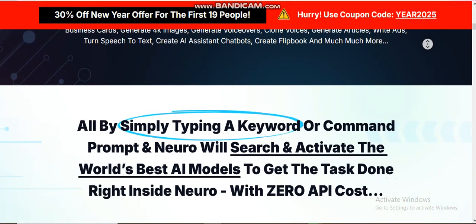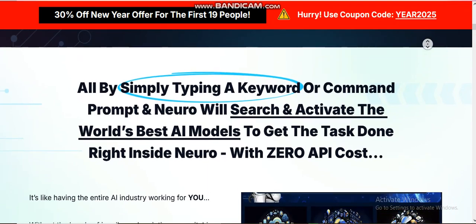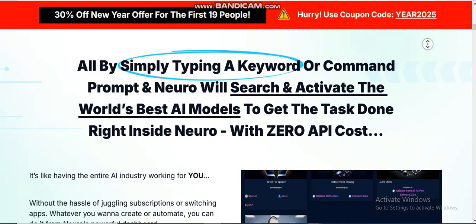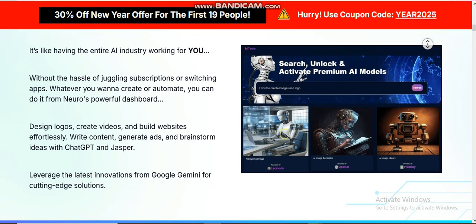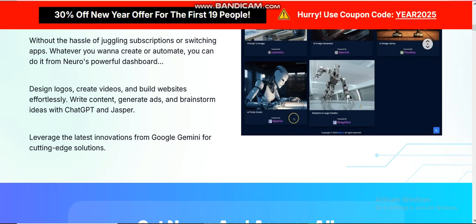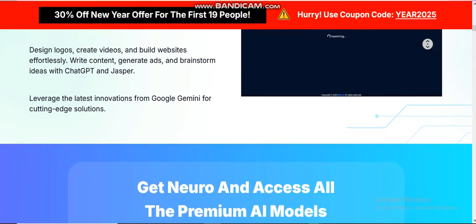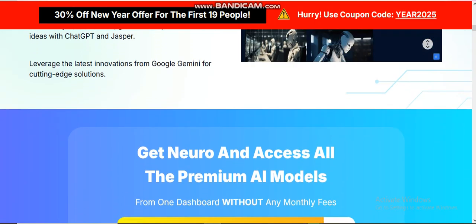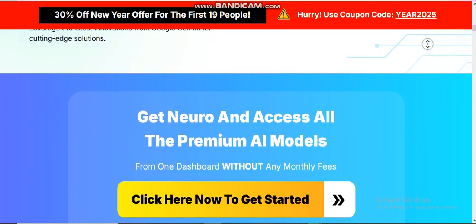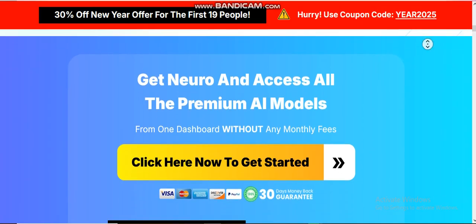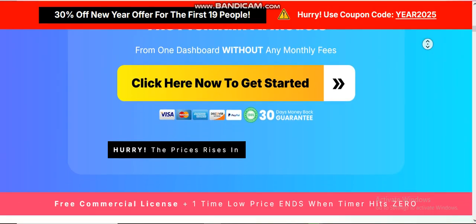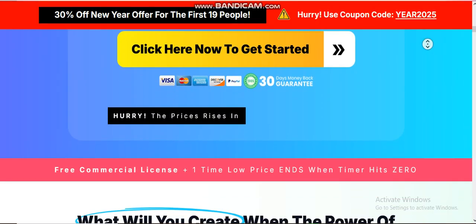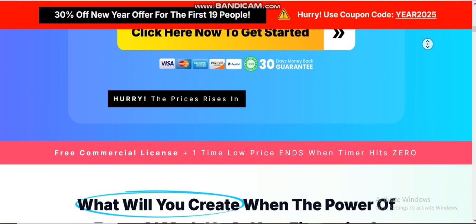How is Revio different from other AI tools? Here are some of its key aspects. One-time payment model. Where most AI tools require a monthly or yearly subscription, Revio offers a one-time payment model. By paying only one time, you can unlock all its features and use them as per your wish. No hidden costs or monthly payments to worry about here. Universal AI integration. Revio is a platform that allows you to use ChatGPT, Canva AI, Jasper, and many other AI tools together in one dashboard. This frees you from the need to subscribe to separate tools.